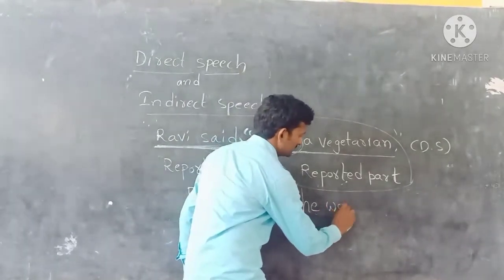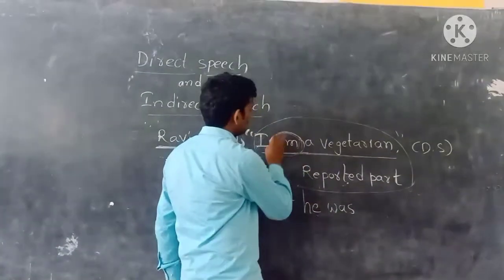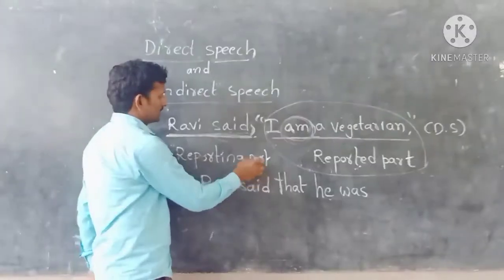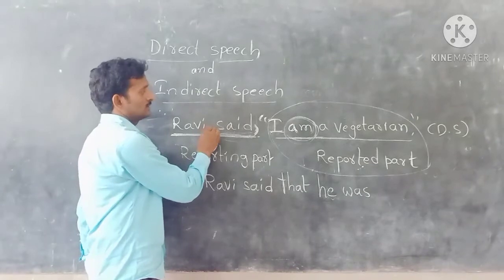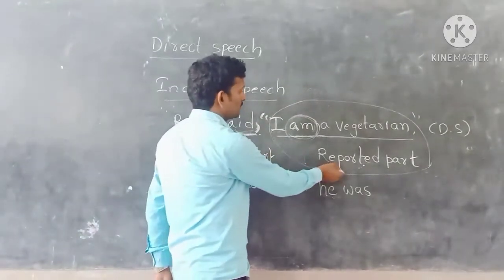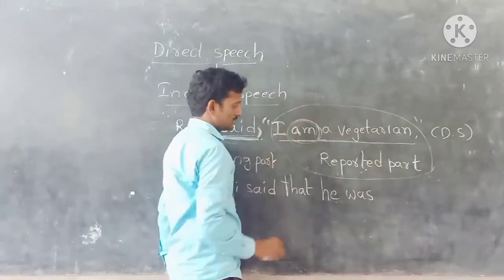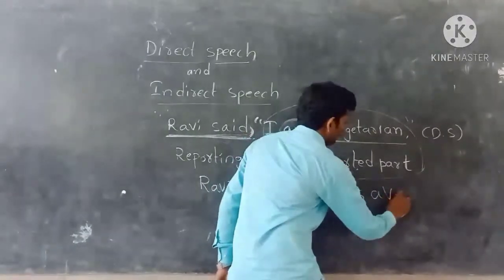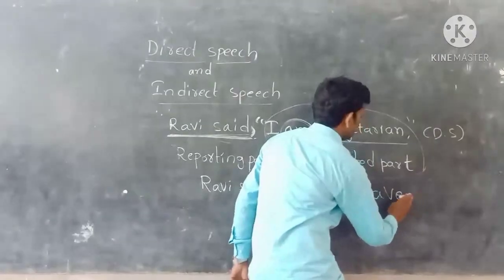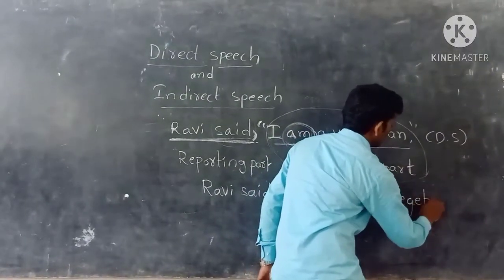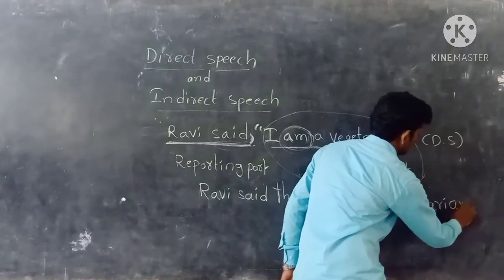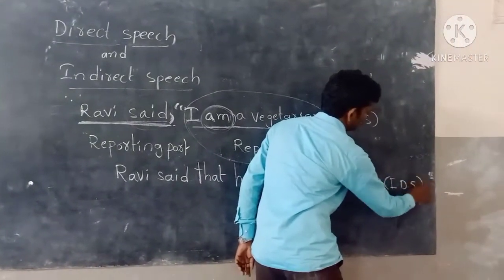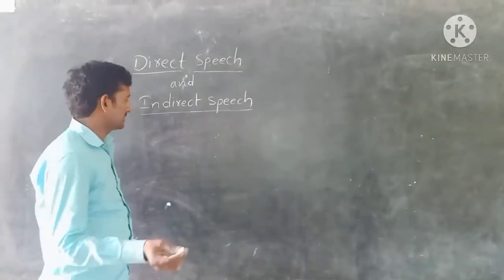Then we write was instead of am, because the reporting part is in past tense, so we convert the reported part into past tense. That he was a vegetarian. It is indirect speech, short form IDS.